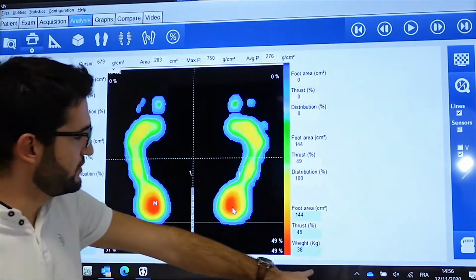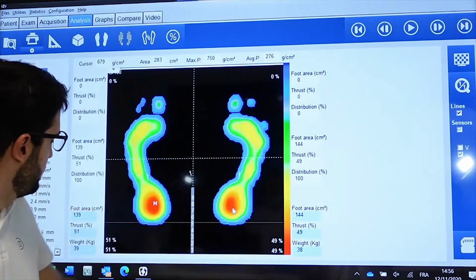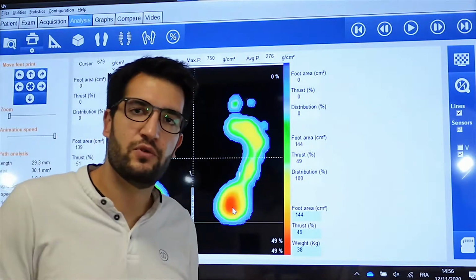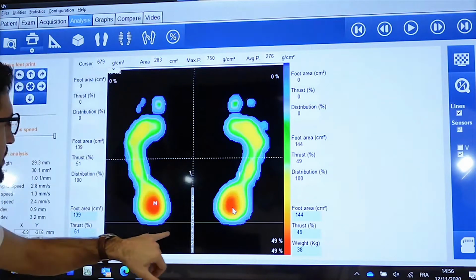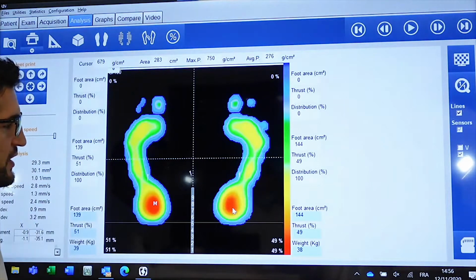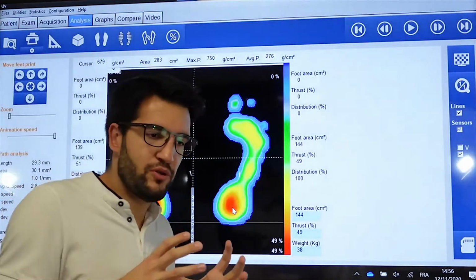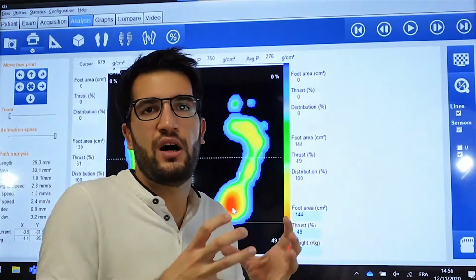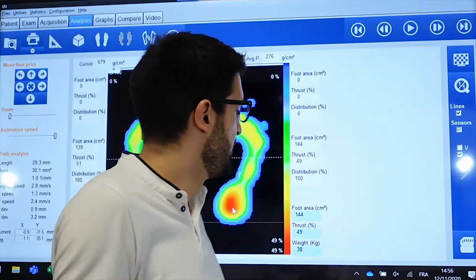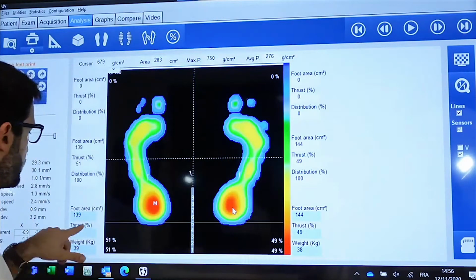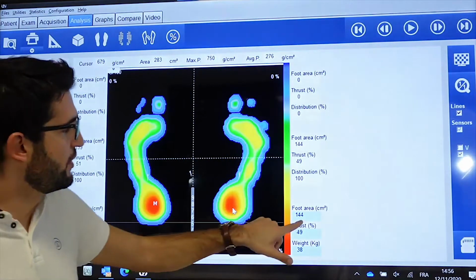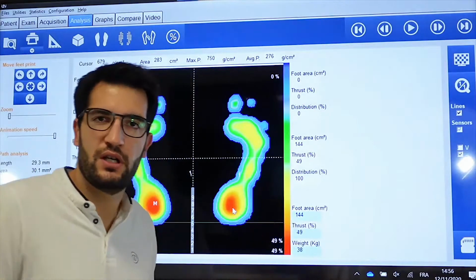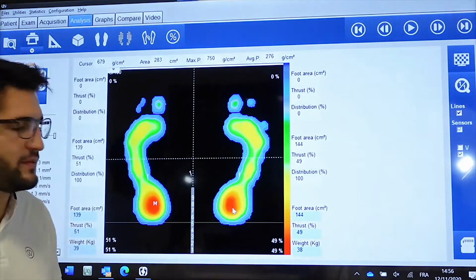In terms of kilos of weight, it's 38, 39, so it's about the same, no big difference. Foot area, what is it? It's the surface where you have pressure on the floor. So you have about the same also, 139, 144. Okay, so about the same between right and left.